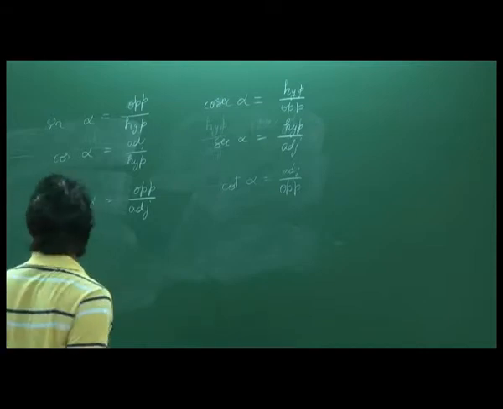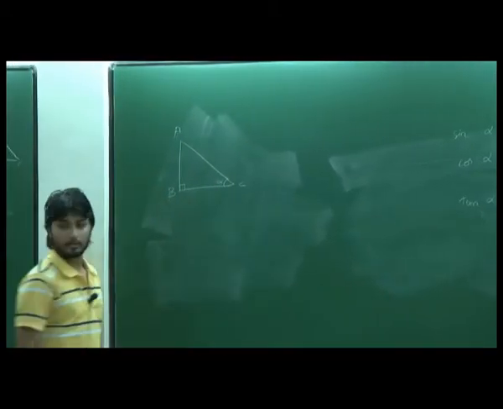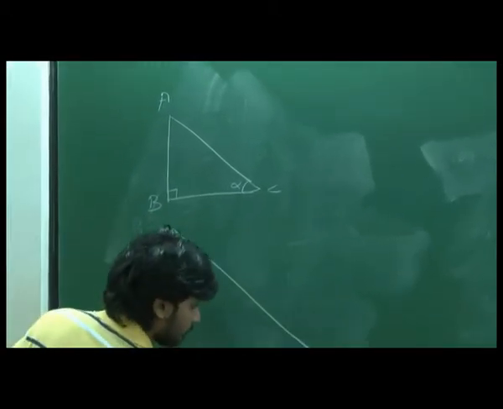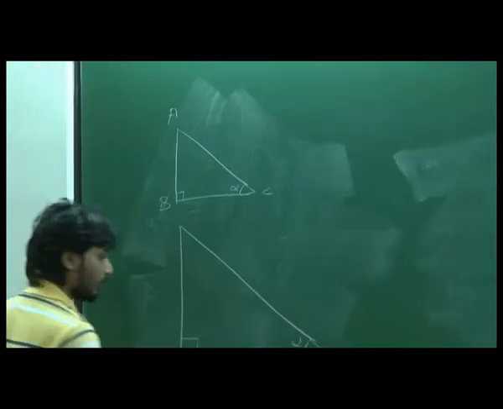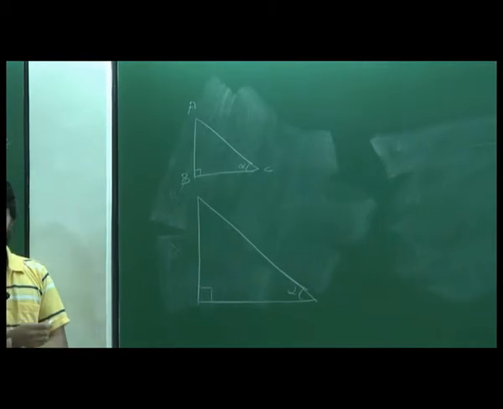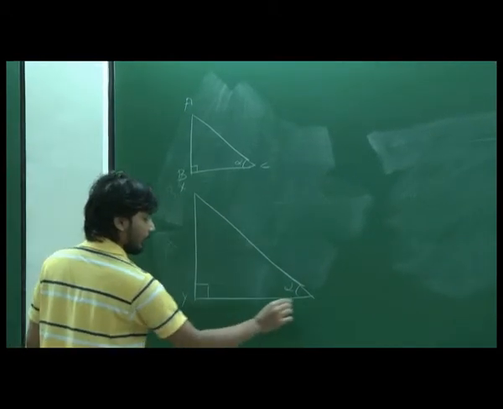Okay. So now you should get a doubt. So the doubt is as follows. Suppose I create a right angle triangle with alpha here, one triangle, let's call it ABC. Okay. Now I create another triangle with the same angle. With the same angle, I can create a larger triangle, smaller triangle, any triangle, right? So let's call this XYZ.